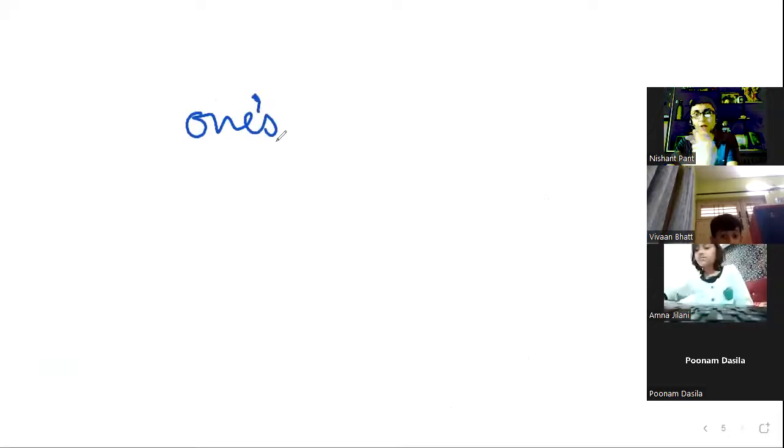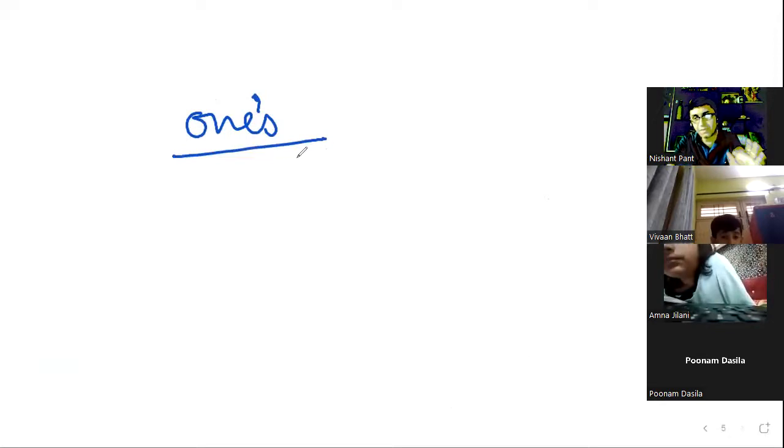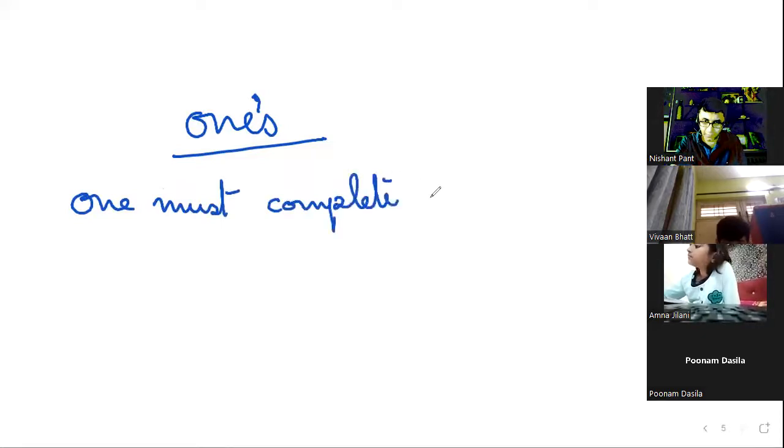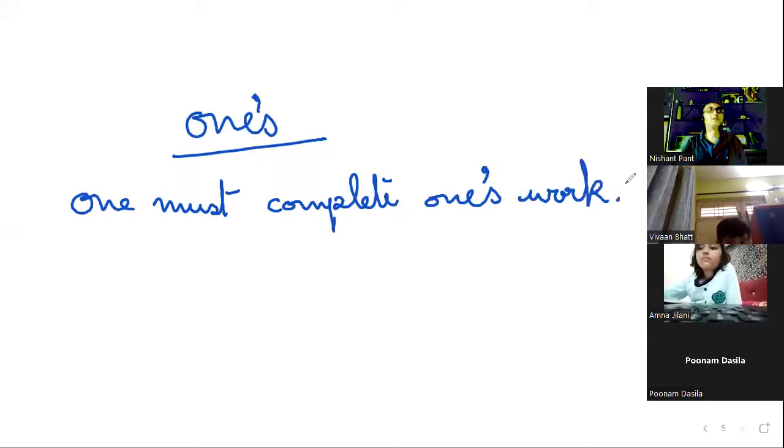So we have seen possessive pronouns. The only possessive pronoun which takes an apostrophe, as I told you, was ones, O-N-E-S. You don't ask me why it takes one, I wouldn't be able to answer that, right? But that's the convention. So one's is the only possessive pronoun that takes an apostrophe. For example, one must complete one's work. So apostrophe.